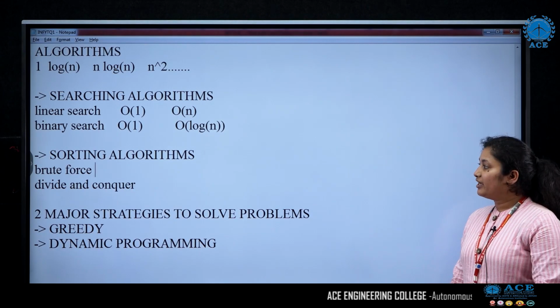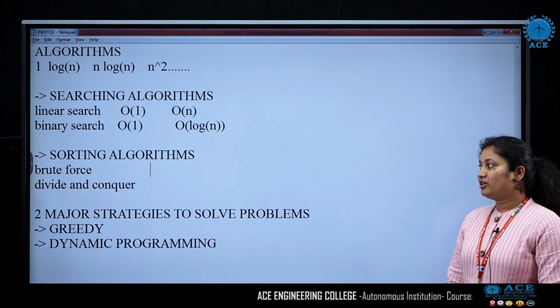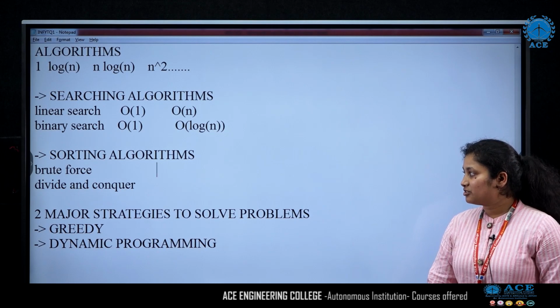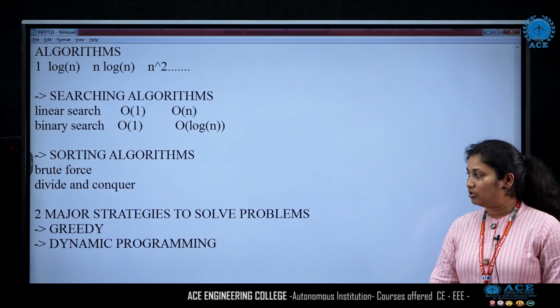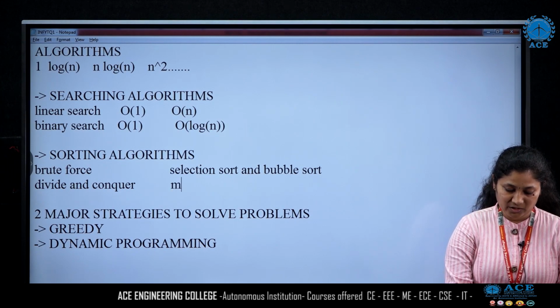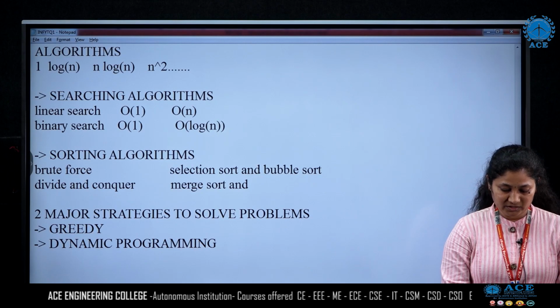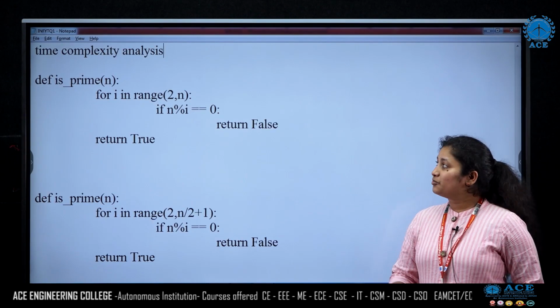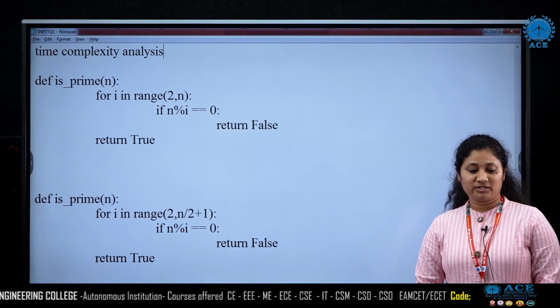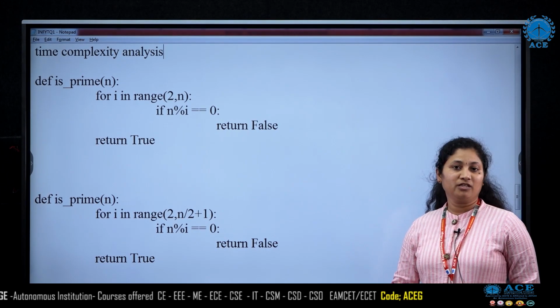So here again in brute force we have so many sorting algorithms, let it be selection sort, insertion sort, bubble sort and so on. And here in divide and conquer we have two techniques. One is merge sort and the other one is quick sort. So we were discussing time complexity analysis. So we were discussing optimizing the code.